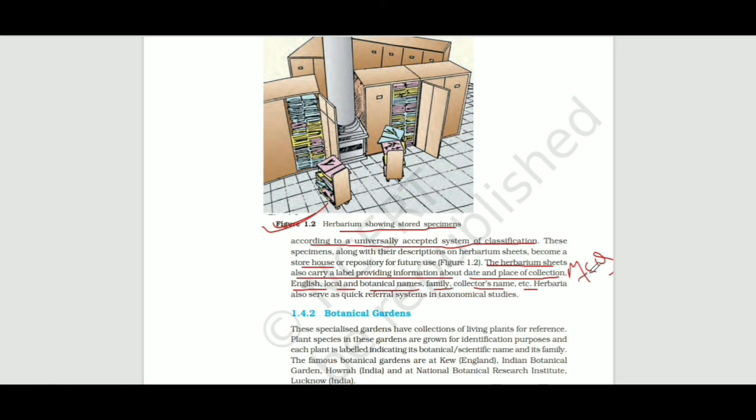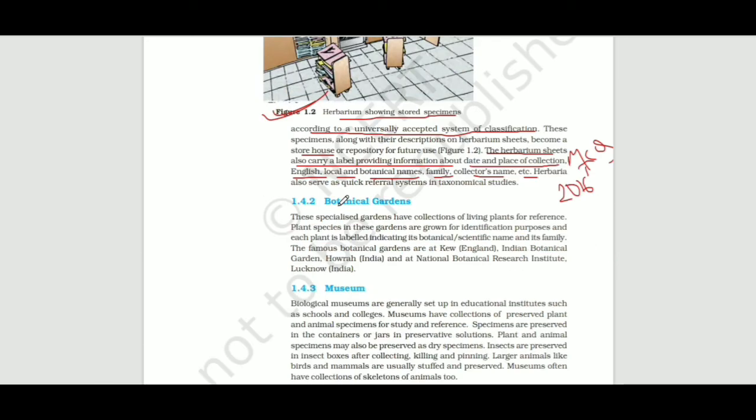It was asked in the year 2016. So learn all the labels which are written on a herbarium sheet. Botanical gardens are also very important. So let's do it. These specialized gardens have a collection of living plants for reference.